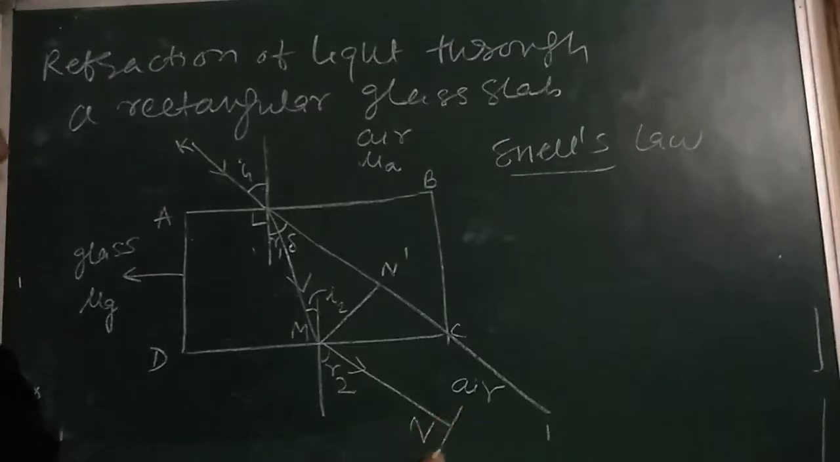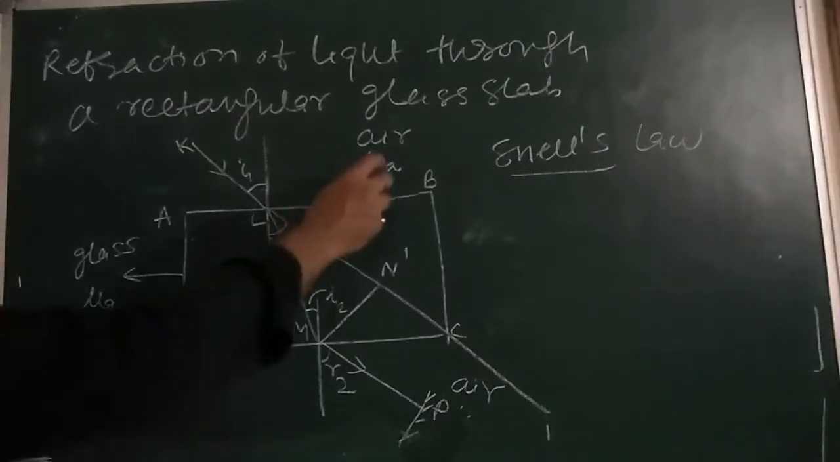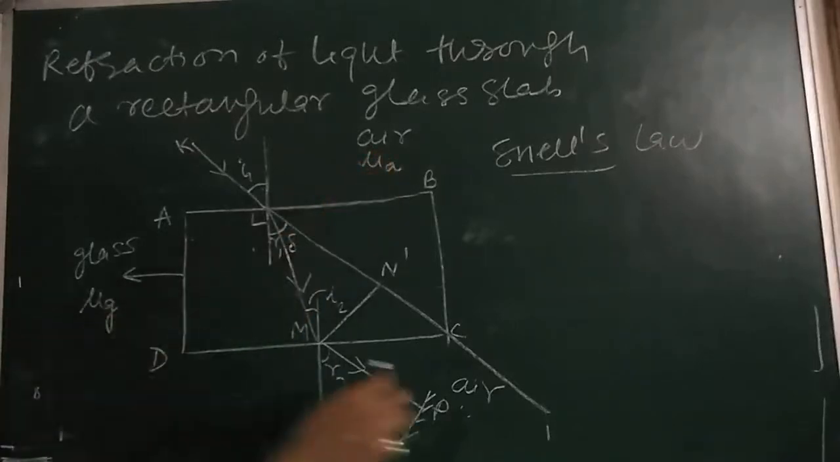Suppose here is a mirror P. Draw this diagram. Now here is the refractive index mu A, mu G, and again here is mu A.